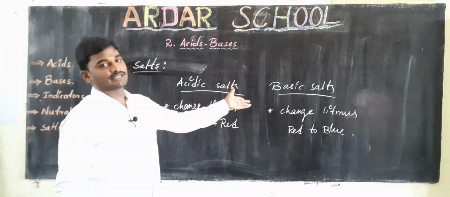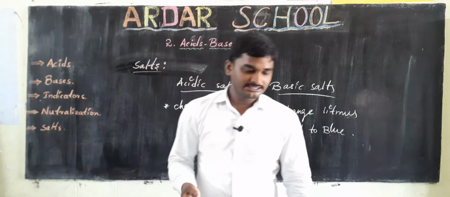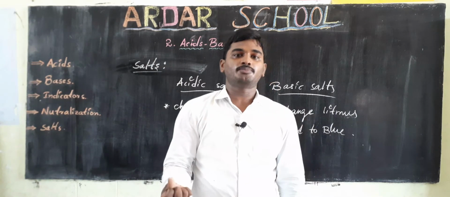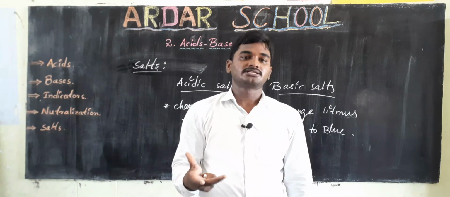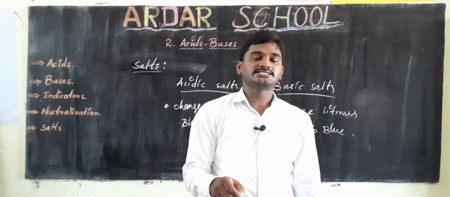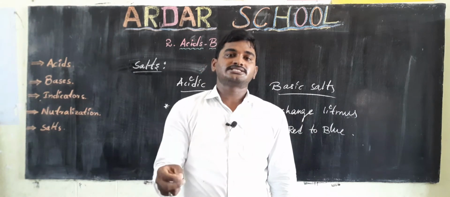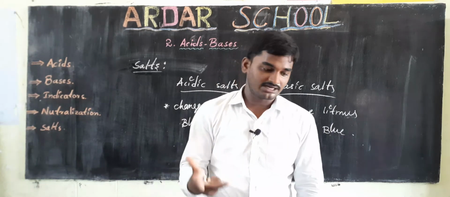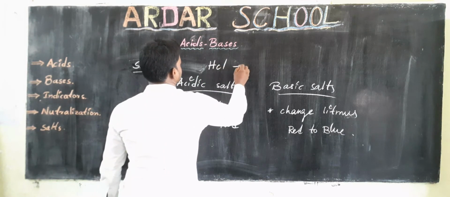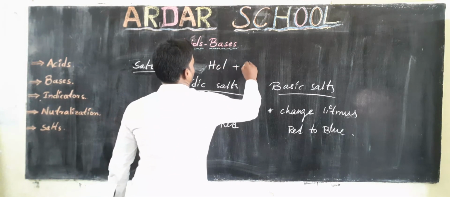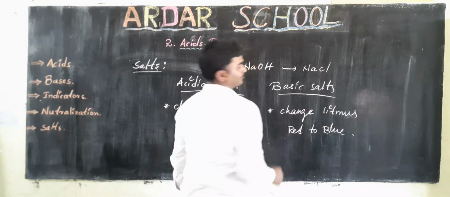So how are salts produced? When an acid and a base mix with each other, a chemical reaction takes place and produces a salt. For example, HCl, hydrochloric acid, plus NaOH, sodium hydroxide, gives NaCl, sodium chloride.